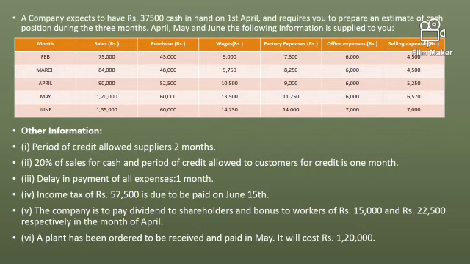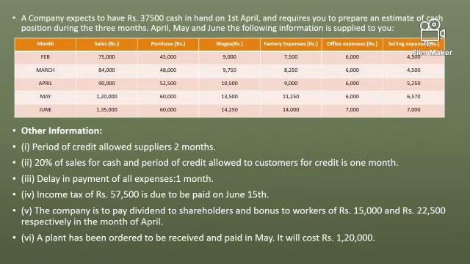The opening cash balance is given, which is 37,500. So the company will start estimating the requirement of cash with the opening cash balance, and then we'll add the receipts which the company will have, and then we'll subtract the payments which the company is making every month. The balance would be the cash requirement. Now as you can see in this table, information from February to June is provided. Information like sales, purchases, wages, factory expenses, office expenses and selling expenses is given with the respective months.